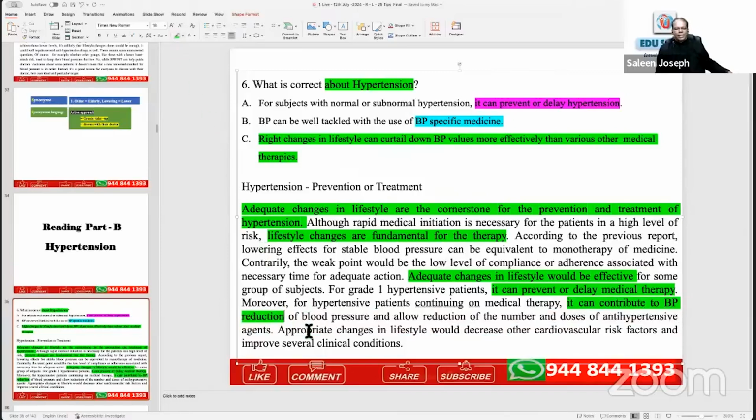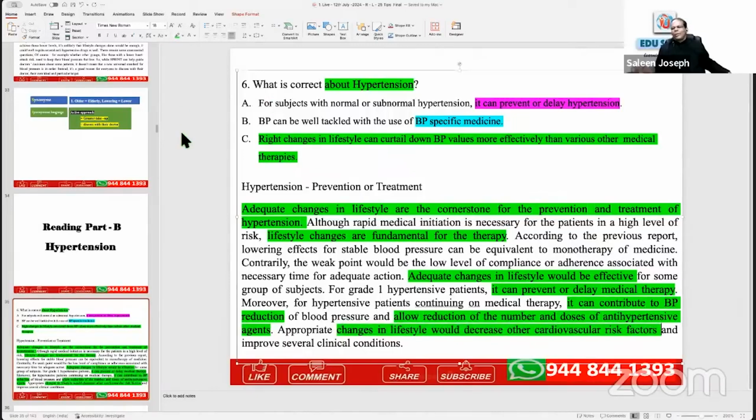Changes in lifestyle can contribute to BP reduction and allow reduction of the number and doses of antihypertensive agents. Then appropriate lifestyle changes would decrease other cardiovascular risk factors.